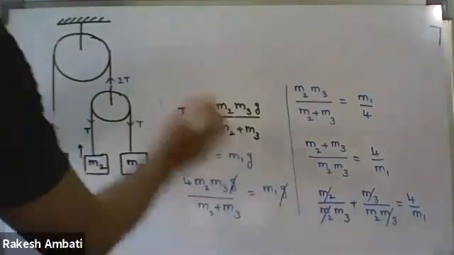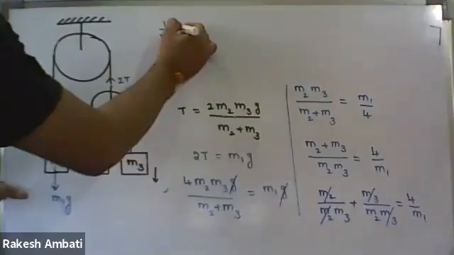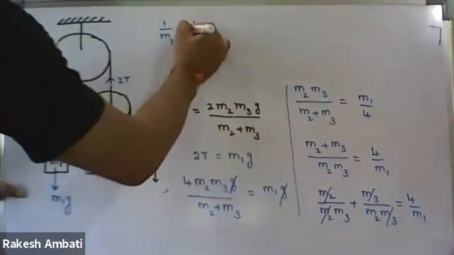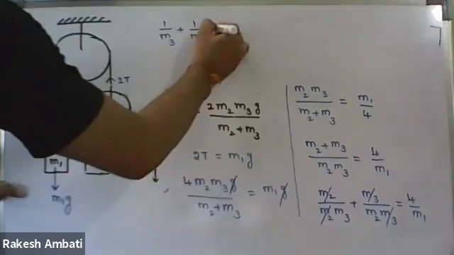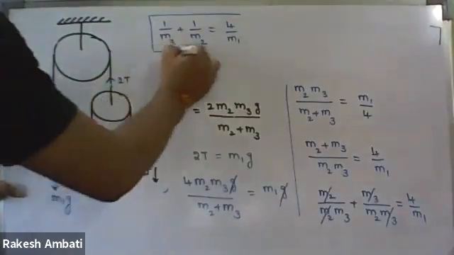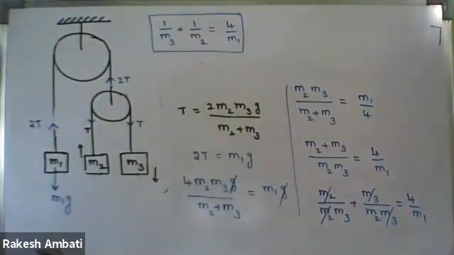After cancellation, what is the final equation? We have 1 upon M3 plus 1 upon M2 equal to 4 upon M1. This is the final expression in terms of M1, M2, M3.